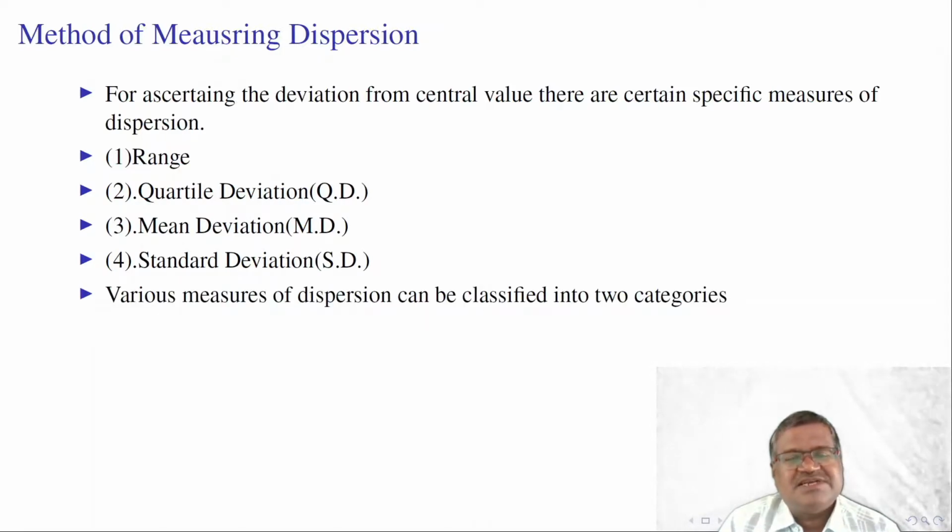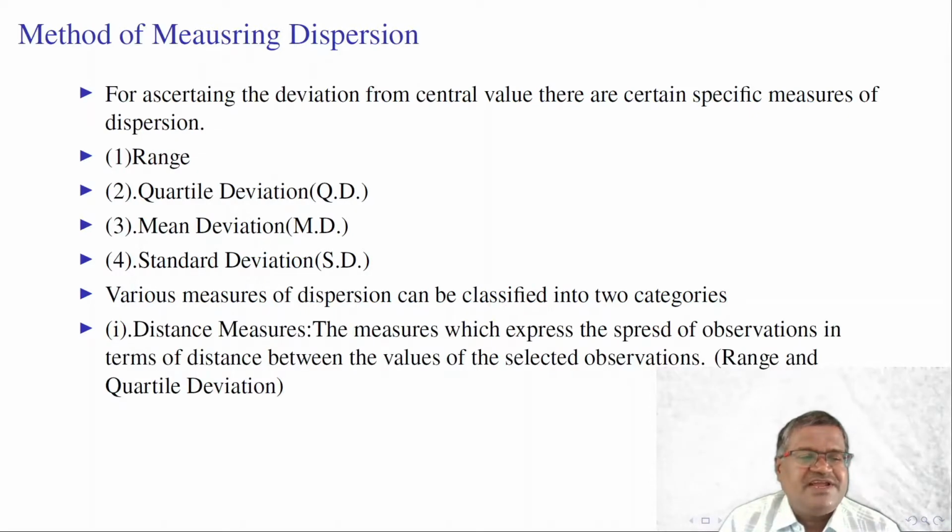Various measures of dispersion can be classified into two categories. First one is distance measures. The measures which express the spread of observations in terms of distance between the values of the selected observations. In case of range, the largest value and smallest value are used to measure the dispersion. And in case of quartile deviation, first and third quartiles are used to measure the dispersion.